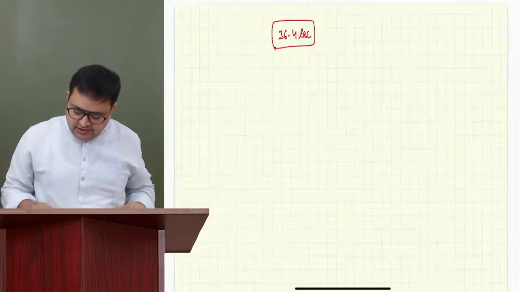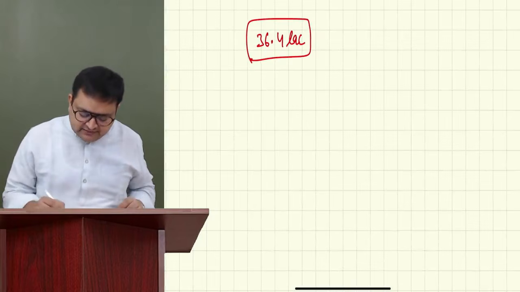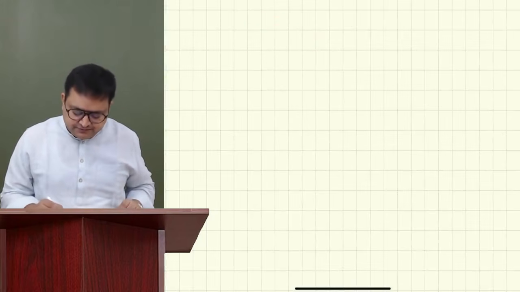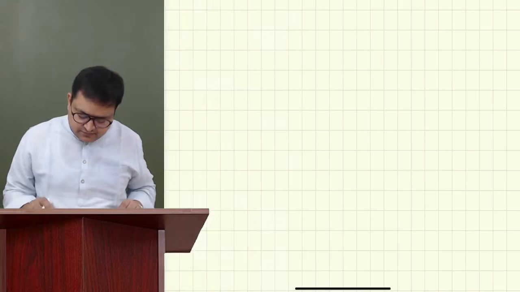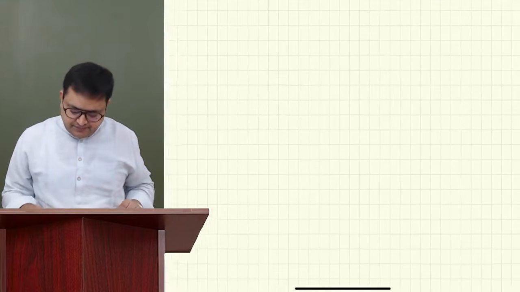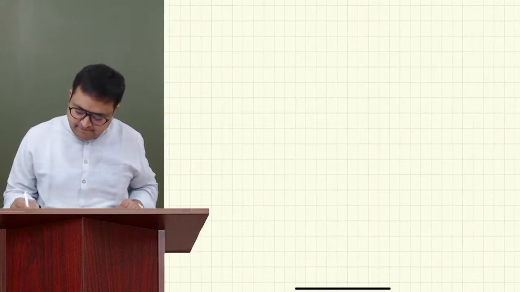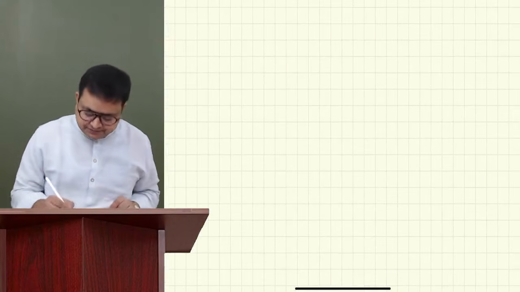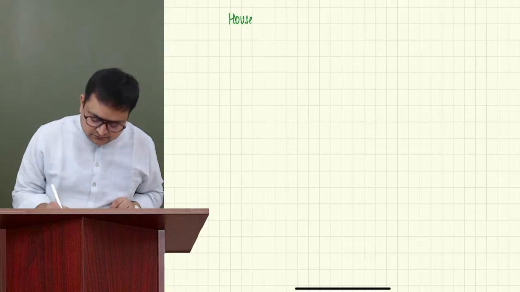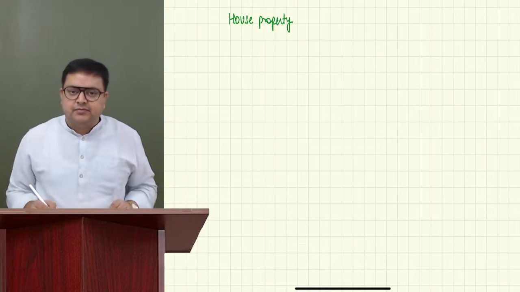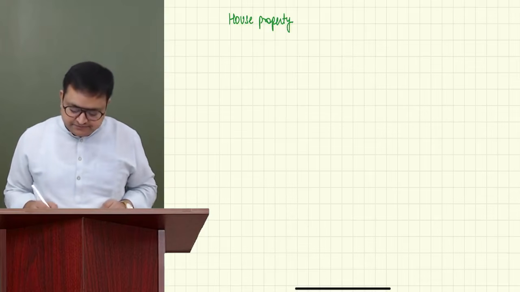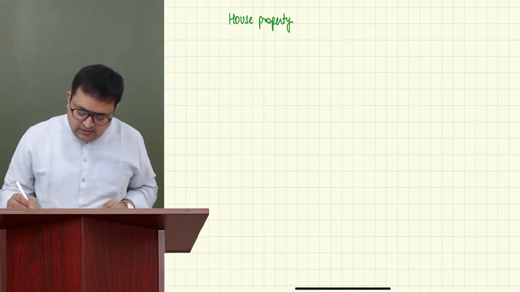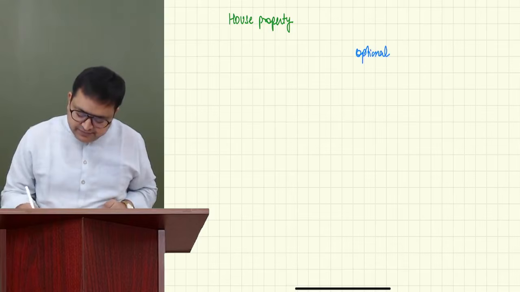All done. Now, let us understand something about house property also. Everybody write with me: house property. I'll be telling you the difference between the optional regime and the default regime.